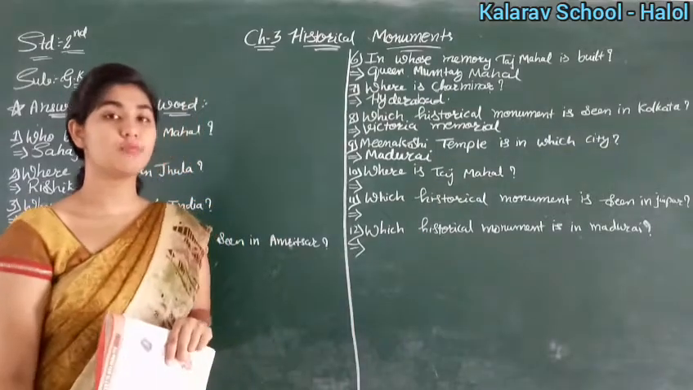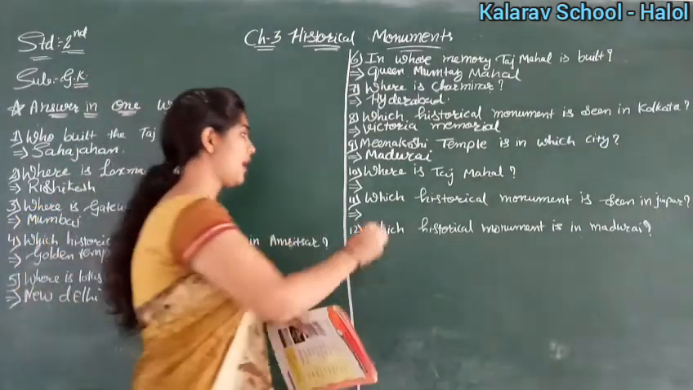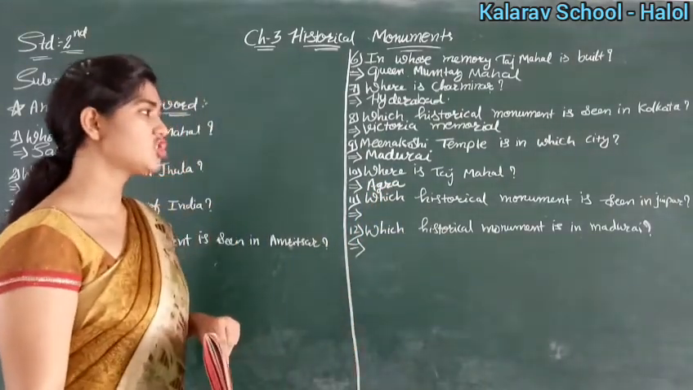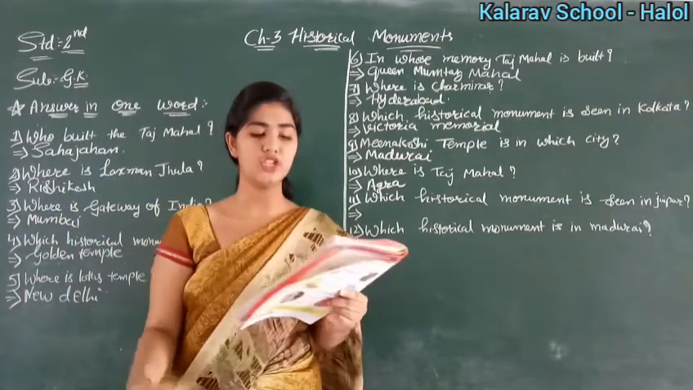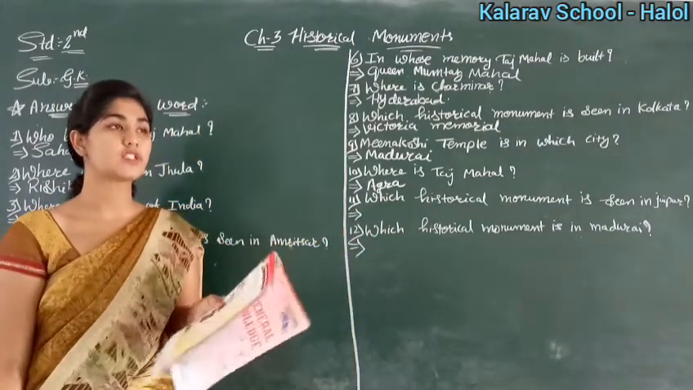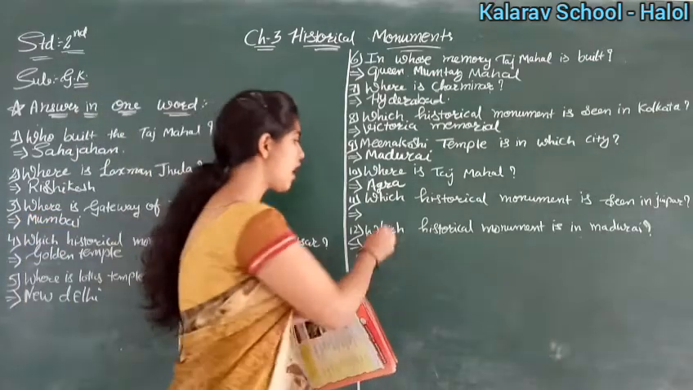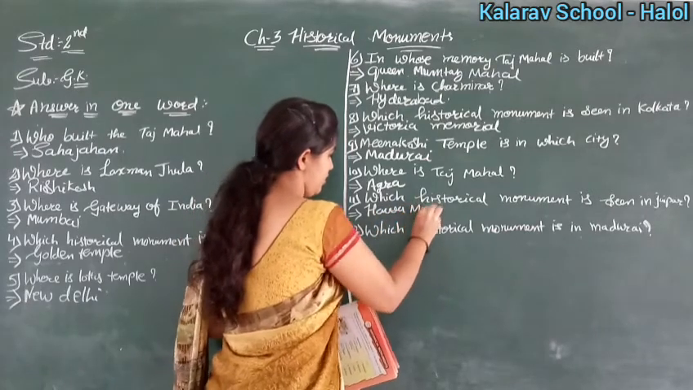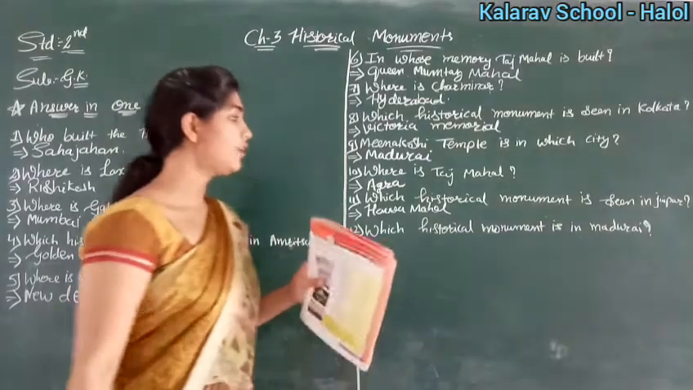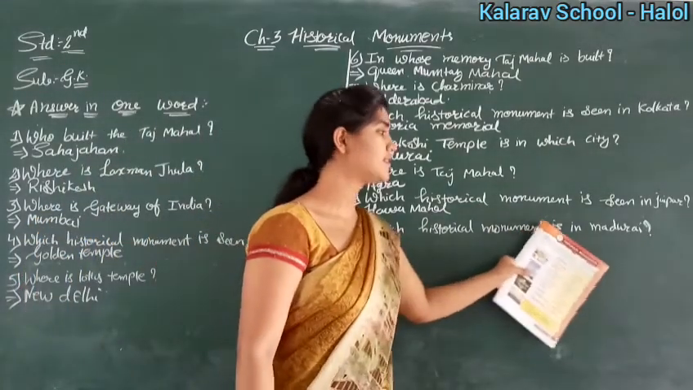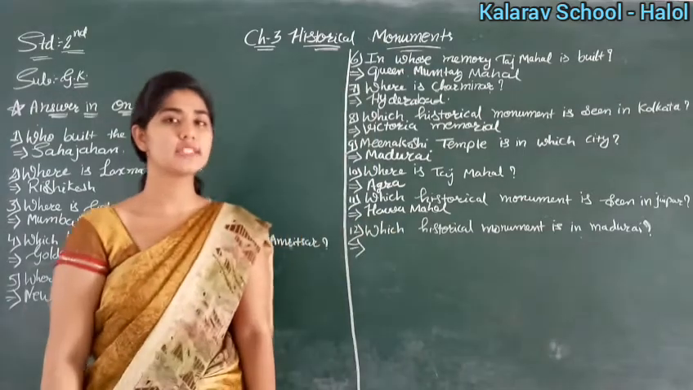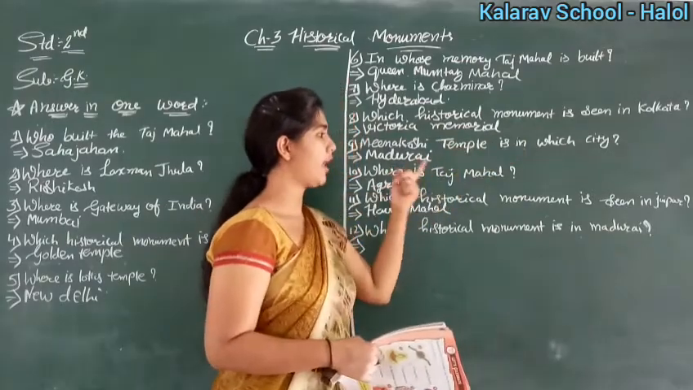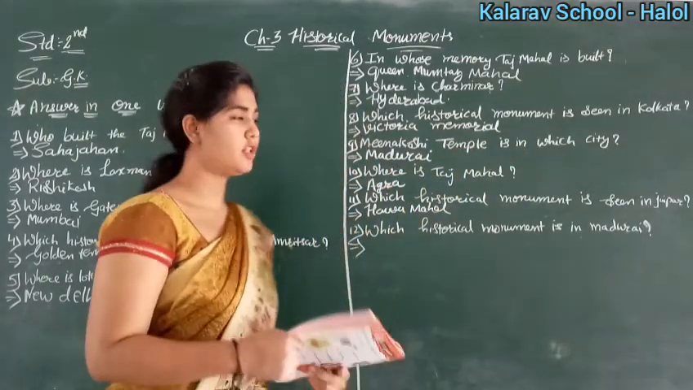Then where is Taj Mahal? We have studied. It is in Agra. Yes. So here you will write Agra. Then which historical monument is seen in Jaipur? So Jaipur में हमें कौन सा historical monument देखने को मिलेगा? हवा महल. Yes. So यहाँ पे तुम लोग लिखोगे हवा महल. Then which historical monument is in Madurai? So मदुराई में कौन सा historical monument है? Same question है. देखो मीनाक्षी टेम्पल is in which city? मदुराई. और मदुराई में क्या है? मीनाक्षी टेम्पल. Same question है.